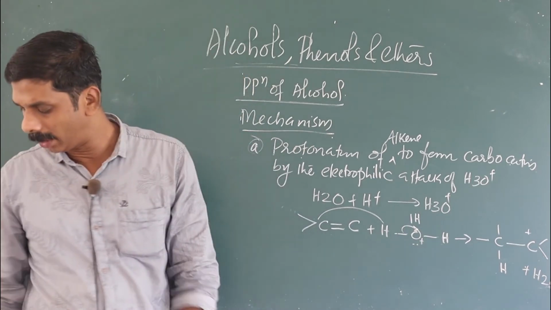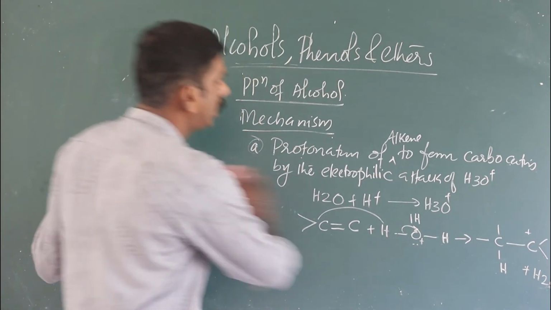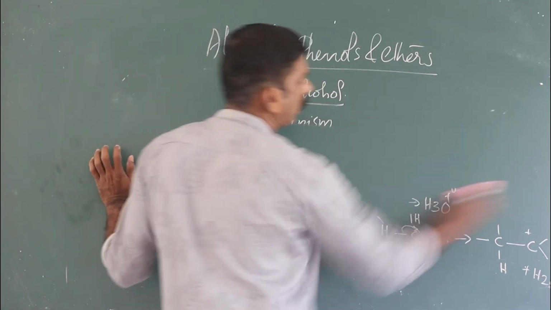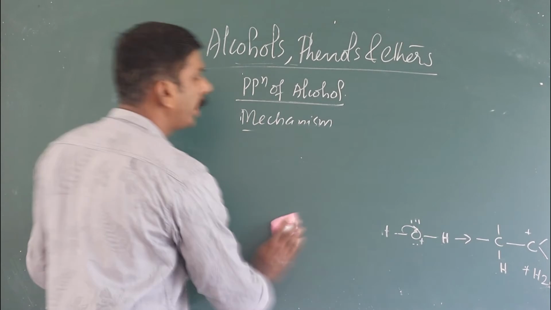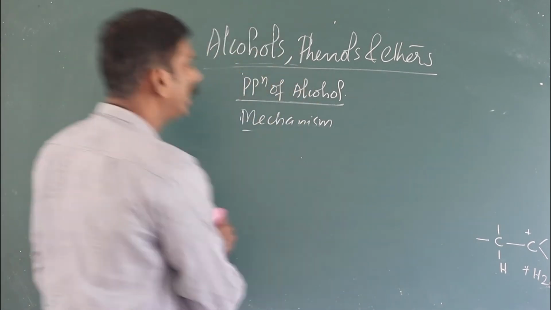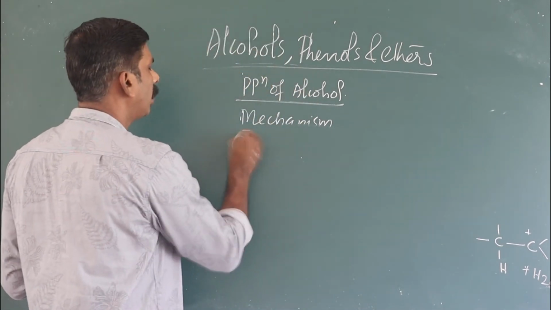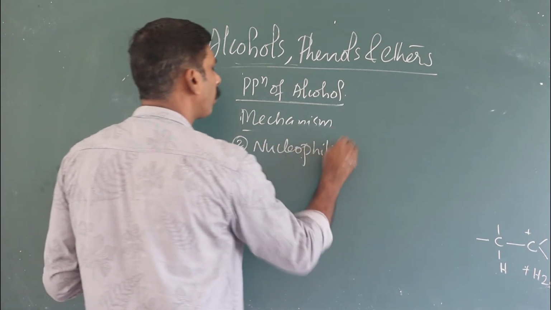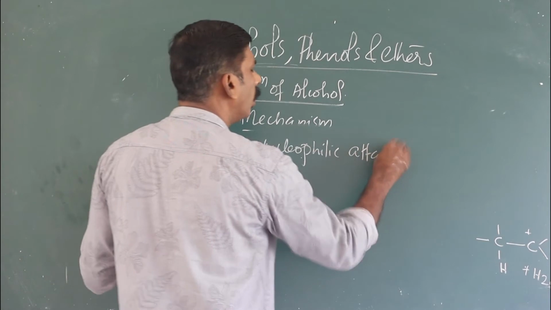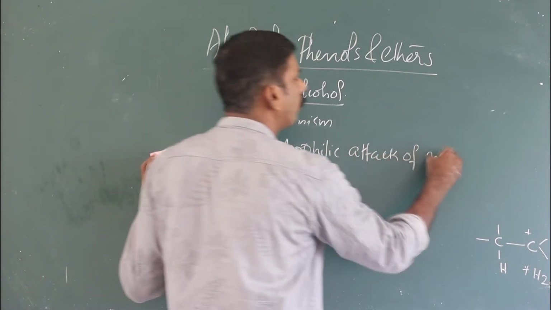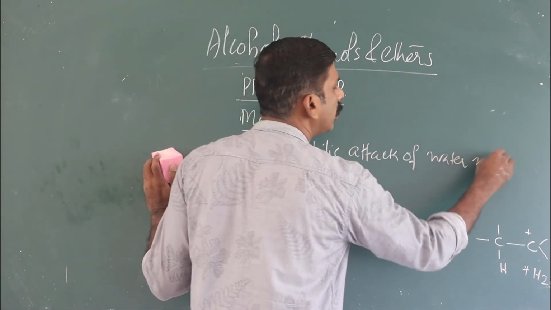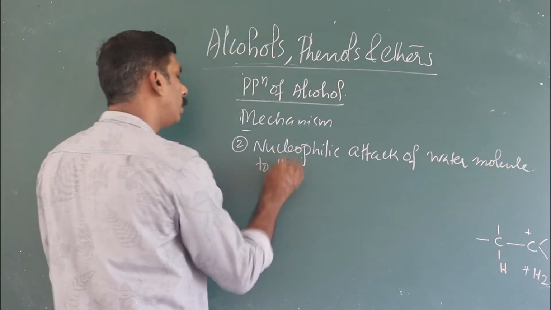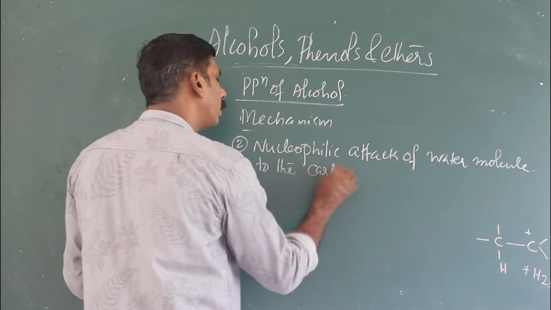Then second step. Water contains two lone pairs of electrons. Second step is nucleophilic attack of water molecule to the carbocation.